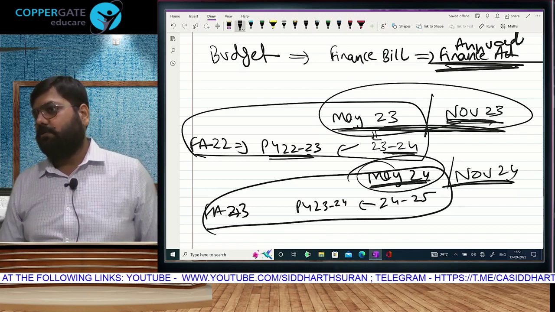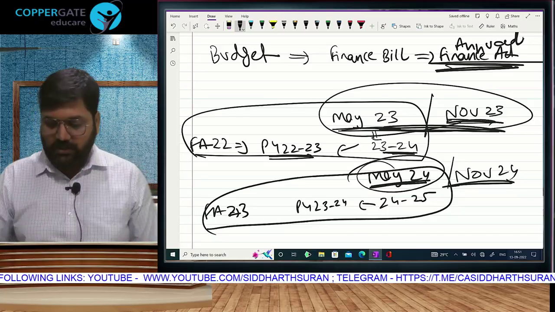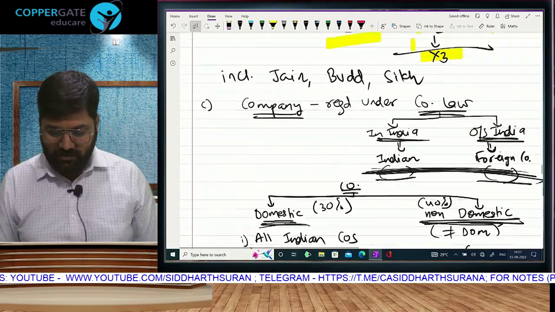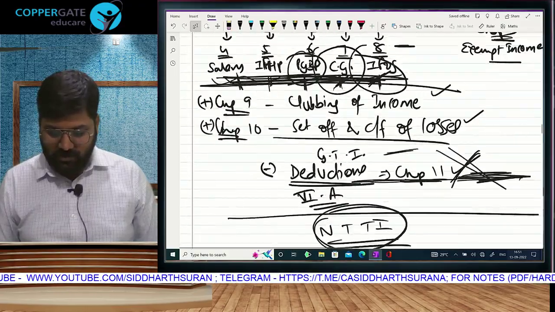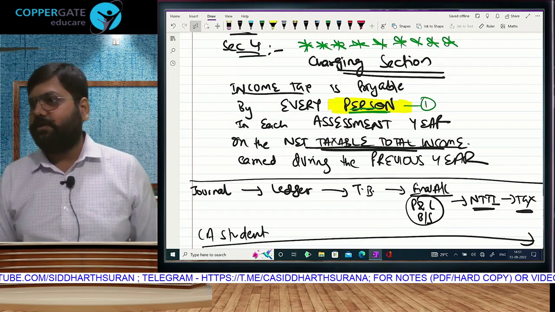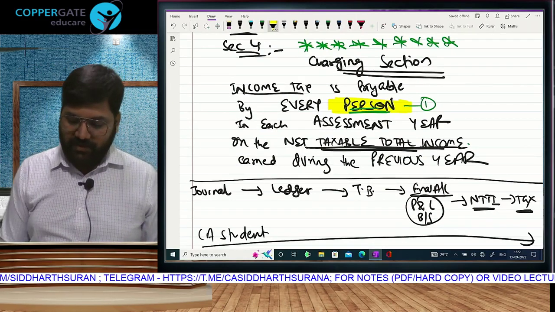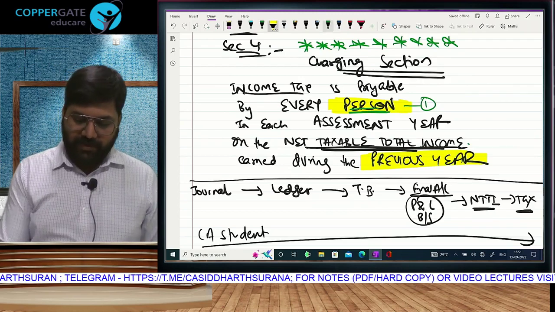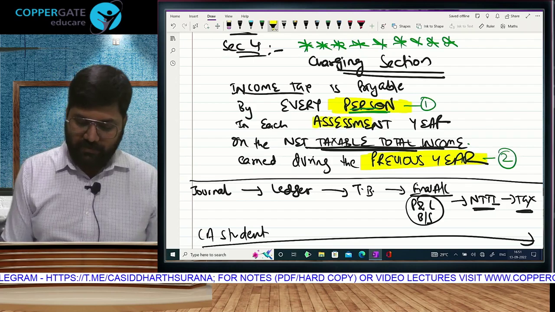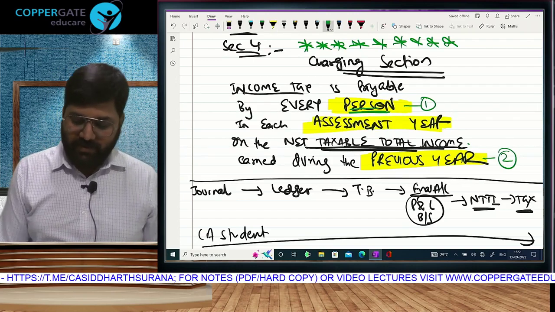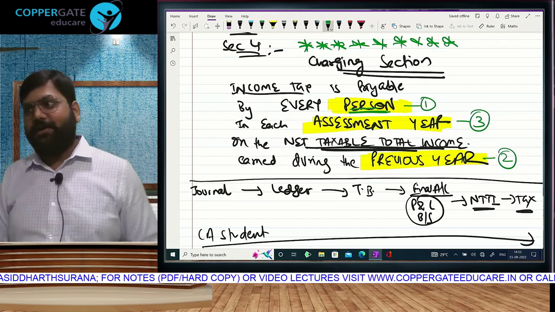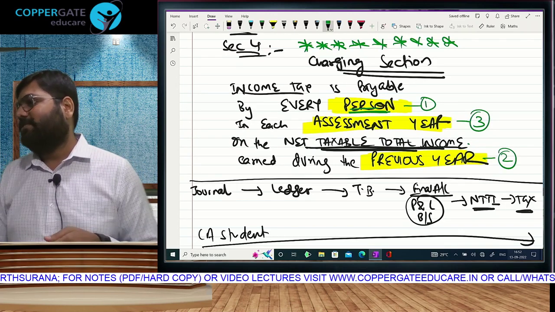Is that understood? Yes. So with this we reach that stage of our life where we say, we have studied so much. Oh yes, we are done with the definition of person liable for tax. Very good. We are done with the definition of previous year, the income earning year, and we are done with the definition of assessment year. So what is left, sir? Income and tax. Income is 9 chapters. Then tax is 1 chapter.